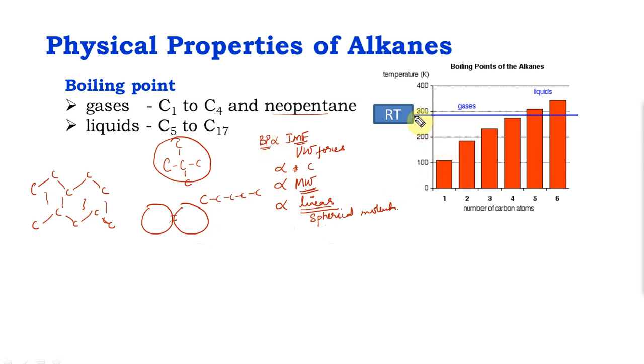Here's a schematic of the boiling points. You can see that they keep going up, and this is room temperature. So C1, C2, C3, C4 at room temperature are gases, whereas the rest are liquids or waxy solids.